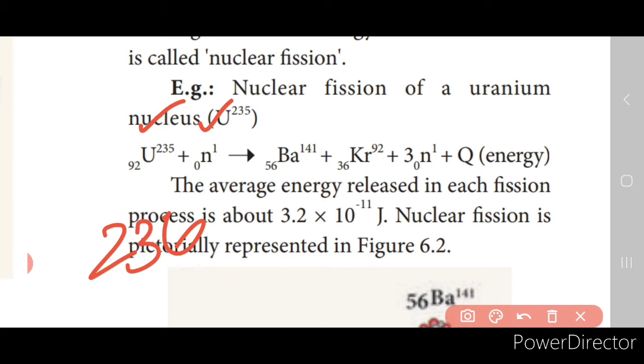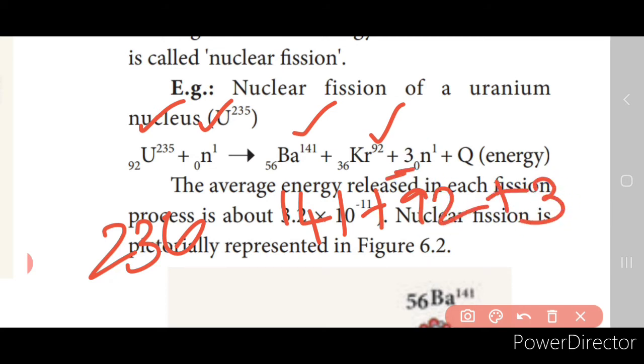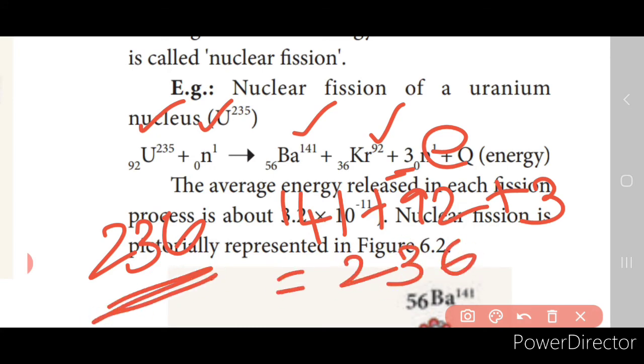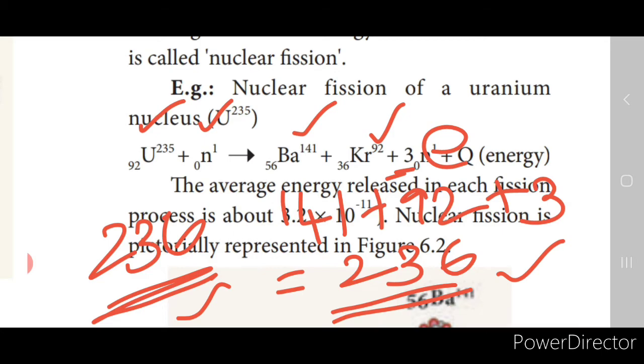Now on the product side, here you have 141. So 141 plus 92 plus 3, since you have 3 neutrons, and each neutron has one mass number, isn't it? So 3. So this will give you 236, right? So the mass number remains the same. If you compare the reactant side and the product side, the mass number should balance. So the atomic number and the mass number should balance on either side.